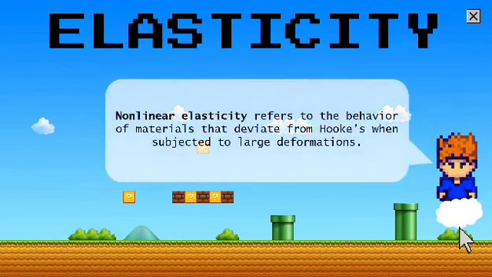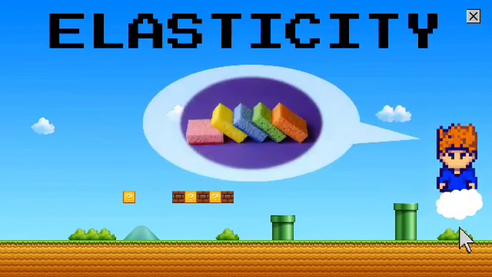Next is nonlinear elasticity. It refers to the behavior of materials that deviate from Hooke's law when subjected to large deformations. Here's the example. Sponges exhibit nonlinear elasticity due to their unique molecular structure and the strain energy density function that governs their behavior. Unlike linear elastic materials, sponges can withstand large deformations while still returning to their original shape when